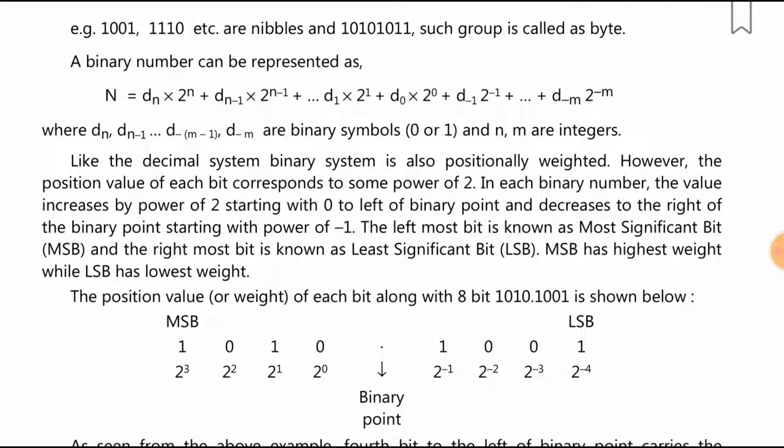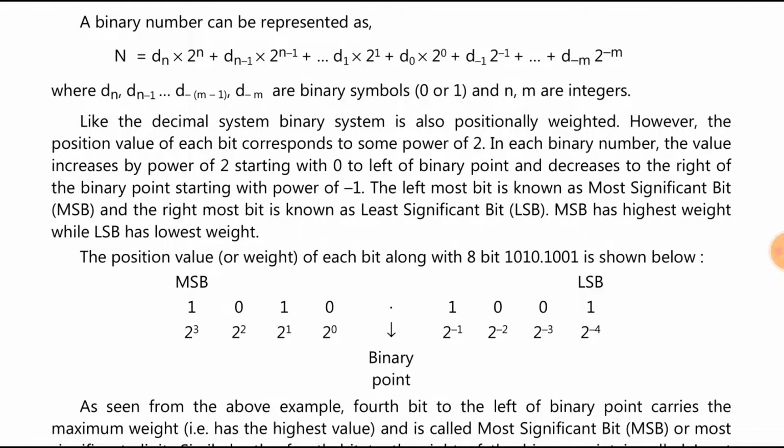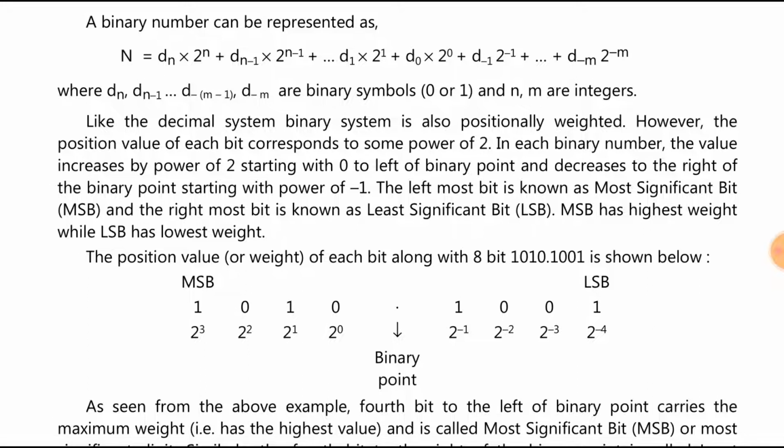The position value of each bit along with 8 bits is this. So I can write the binary point like a decimal point. On one side I write 2 raised to power 0, 2 raised to power 1, 2 raised to power 2, 2 raised to power 3. On the other side, 2 raised to power minus 1, 2 raised to power minus 2, 2 raised to power minus 3, 2 raised to power minus 4. And this is the binary point.